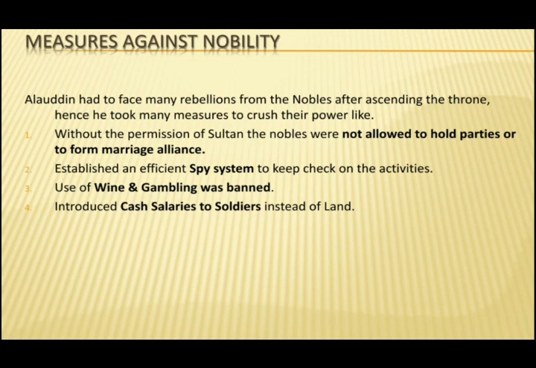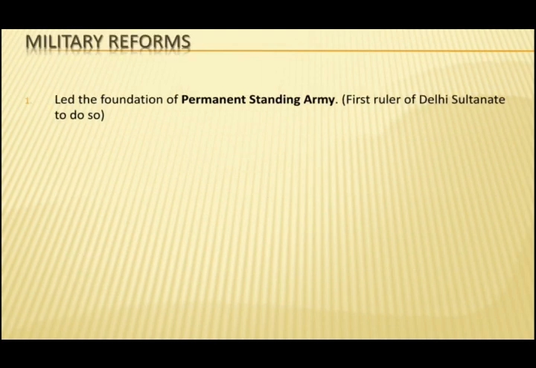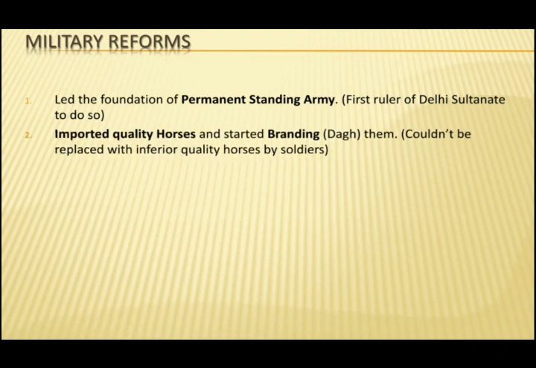He laid the foundation of a permanent standing army. He was the first ruler of the Delhi Sultanate to do so. He imported quality horses and started branding them, so that the horses could not be replaced with inferior quality horses by soldiers.